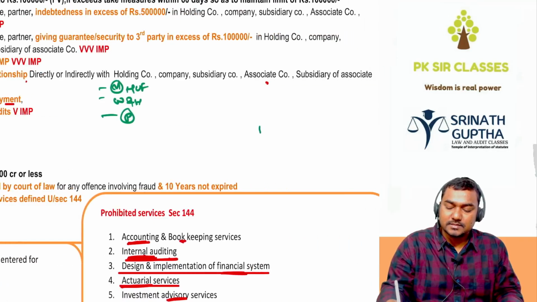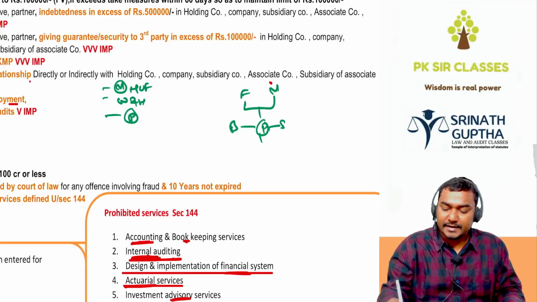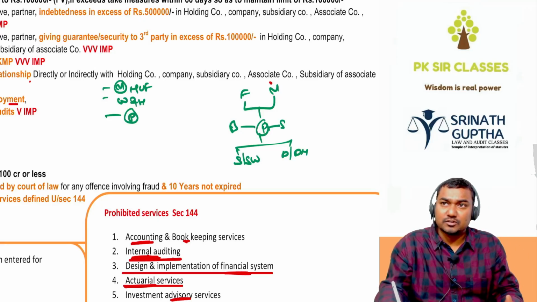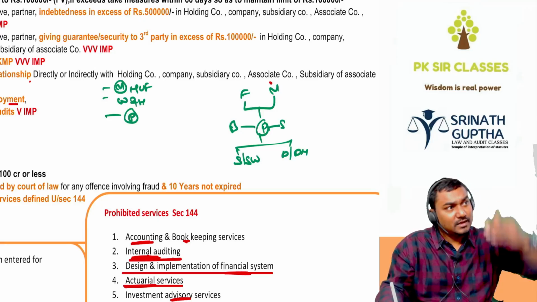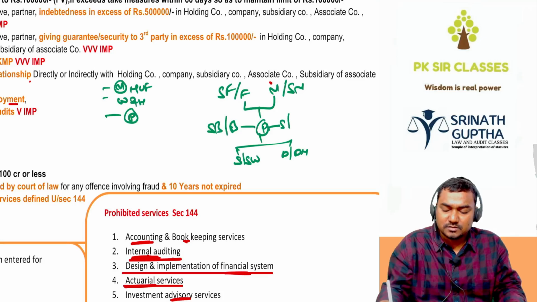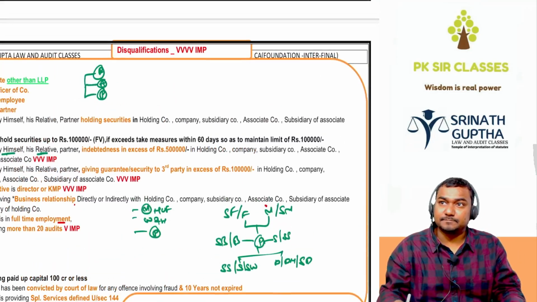Who are the prescribed persons? For example, for a single person: father, mother, brother, sister, our generation, one generation above. And son, son's wife, daughter and daughter's husband, one generation below. Our generation, one generation above, one generation below. Earlier, father's father and mother's father used to come, one more generation, but they have removed it entirely. Father includes stepfather, mother includes stepmother, brother includes stepbrother, sister includes stepsister, son includes stepson, daughter includes stepdaughter. That is the definition of relative, beta, as per the Companies Act.